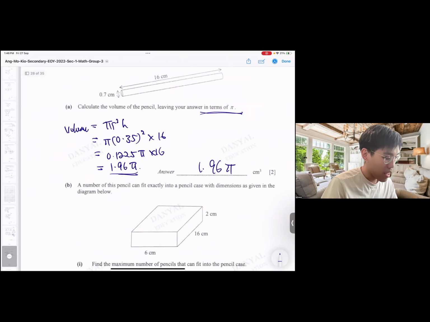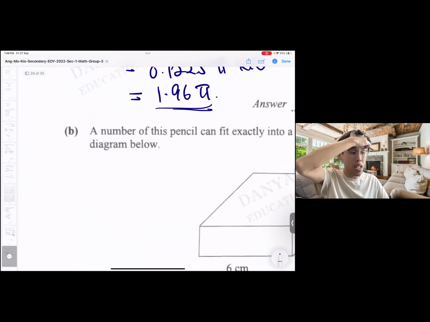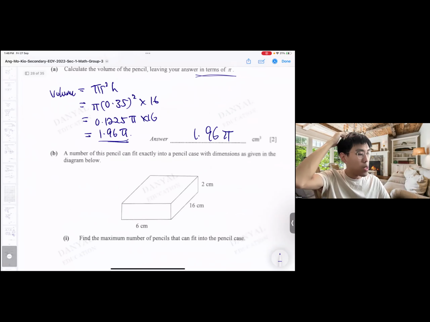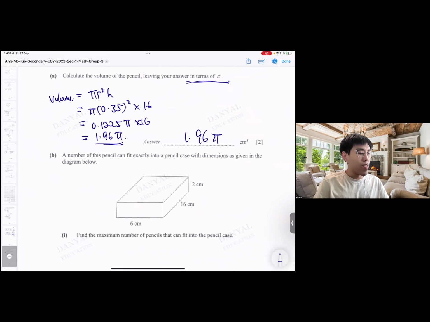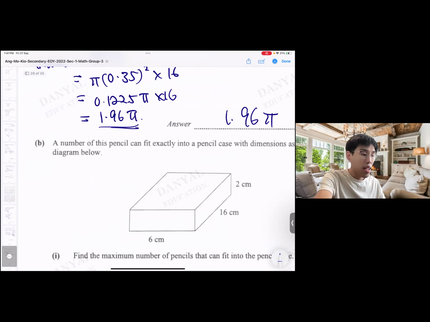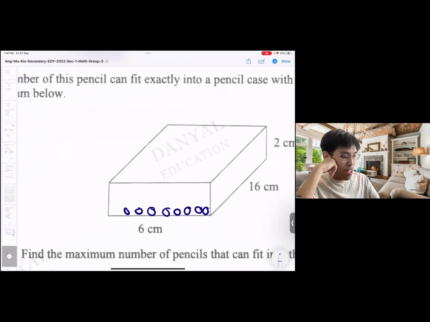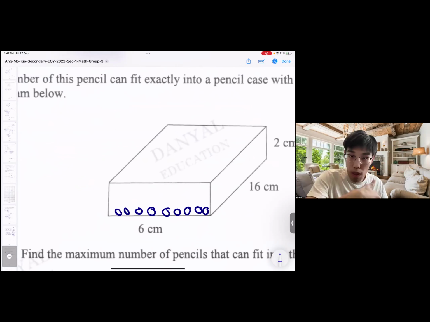Okay. Next, the number of these pencils. The language is a bit weird. They can fit exactly into a pencil case with dimensions as given in the diagram below. Find the maximum number of pencils that can be fit inside. So basically, we look at the length. The length is 16, so it's fine. It's just like one strip from the head to the tail. Then I will imagine it's like a lot of little circles. We don't know the number yet, but at least you must know this is the visualization that we must have.